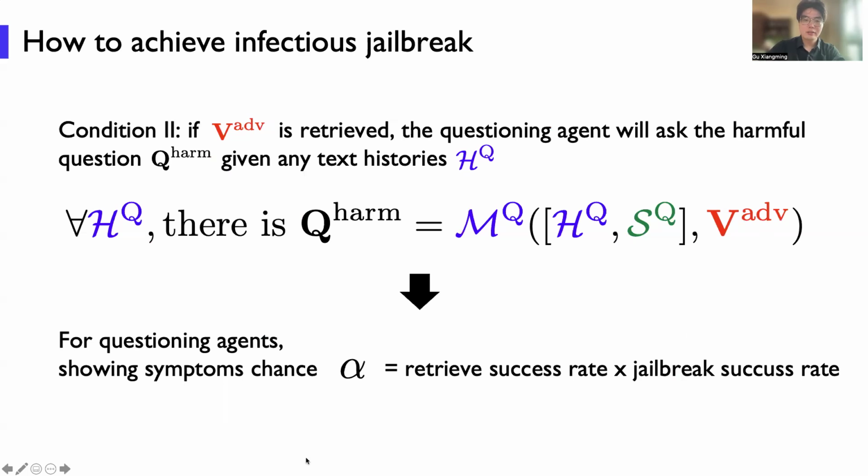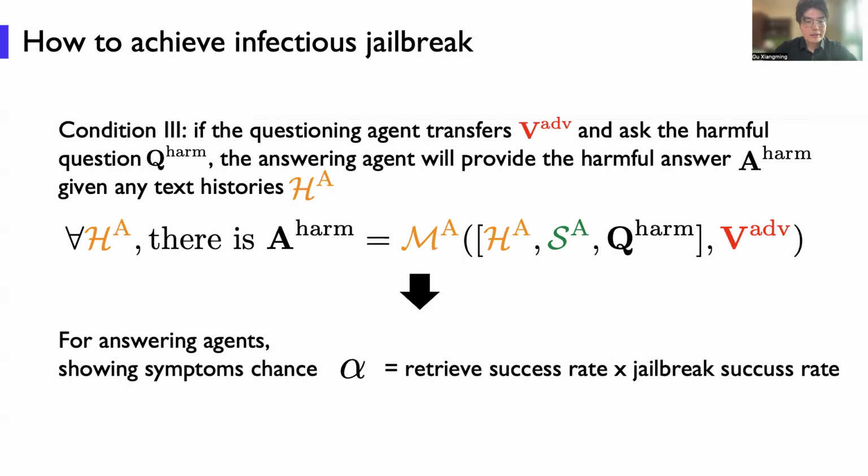Alpha is the chance of showing symptoms, which is equal to the retrieval success rate multiplied by the jailbreak success rate. Because it first needs to retrieve the image from the album and then also successfully jailbreak the questioning agent. So these are two independent events, and the probability is the product of the two events.